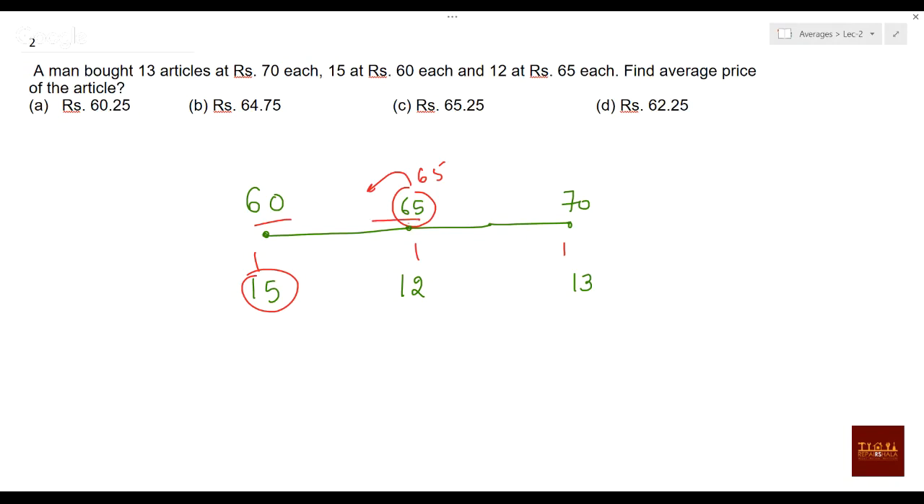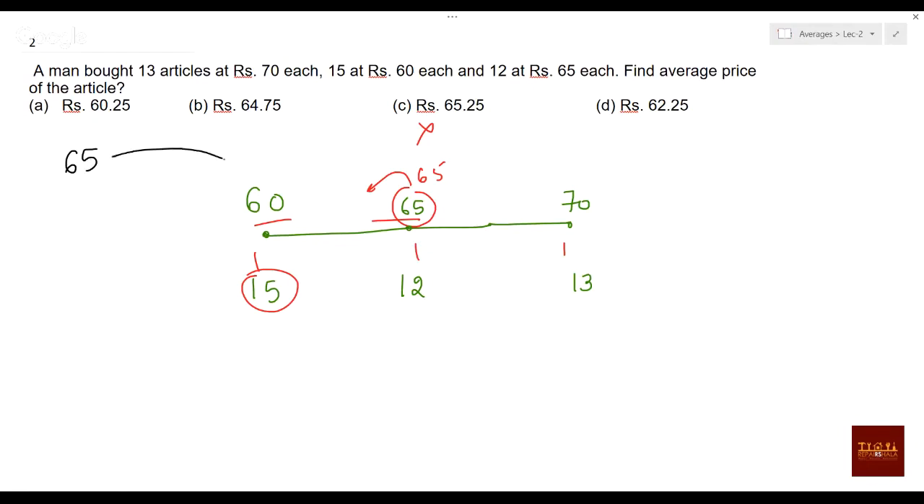So suppose you are having options, like which option you have? 65.25, you can simply remove. So you remove just one option based on that notion that it will be between 60 and 65. Now what options do you have? 60.25, 64.75 and 62.25. So how to solve based on that? Now you can go by the deviation method. Suppose your average is 65.